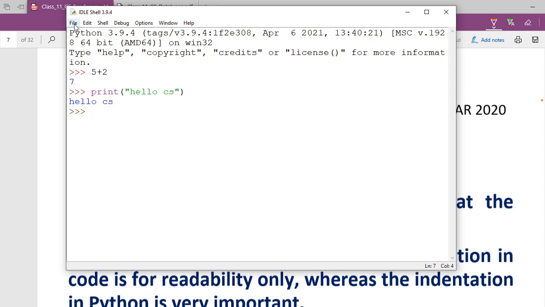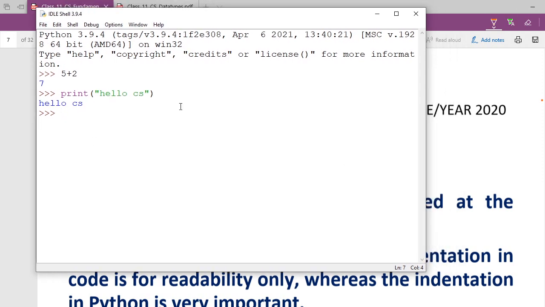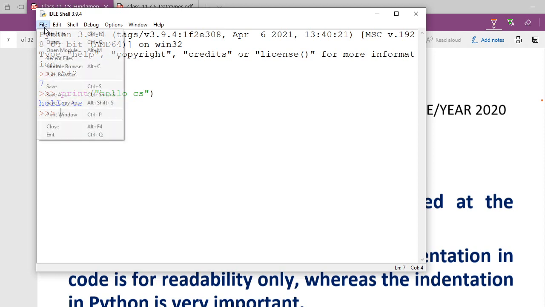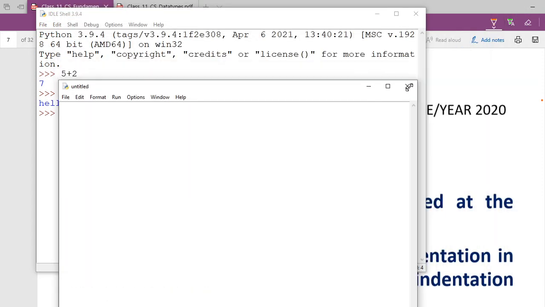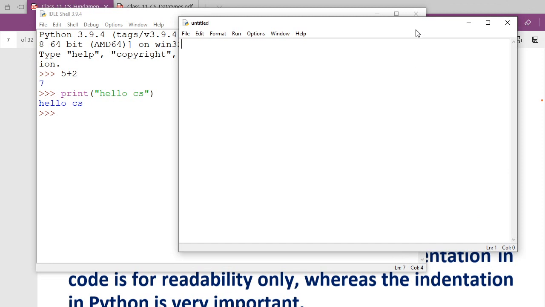For writing a program, where do you go? You have to go to the file menu here. Much of the things I will show you in this shell only, but still you can write a program. So the same thing, hello CS, I am writing in a program. I will go to the file menu, then to new file. See, a new file will be opened for me. Are you getting a new page? Yes, sir. This is asking me to write a whole Python program.